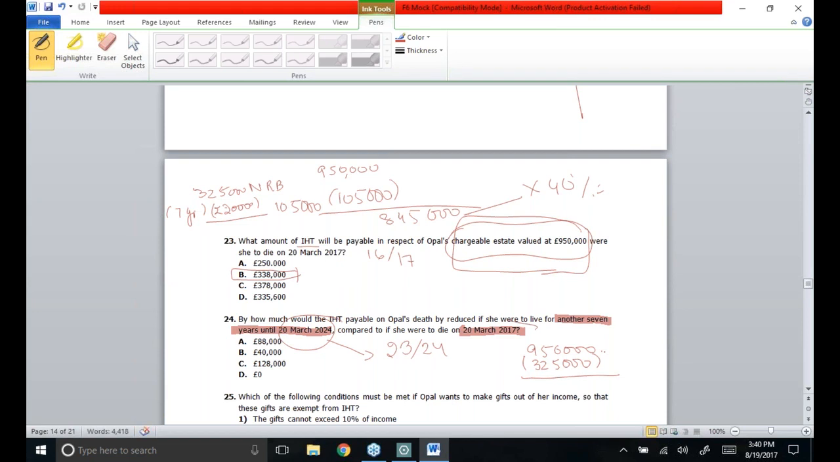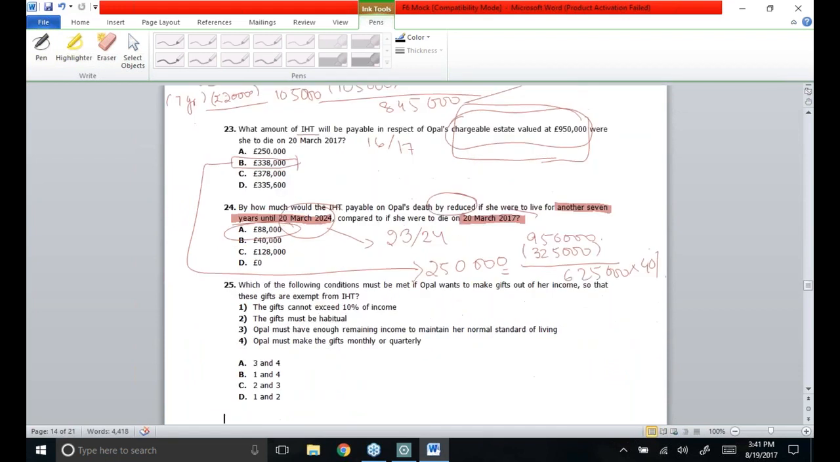And as a result of this, IHT liability will be reduced, though the rate I assume remains the same. This is how the tax liability will become 2,50,000 pounds. As they ask how much it is going to be reduced, I'll compare the two figures. If she dies now, tax liability is 338,000. If she were to die on 20th March 2024, then tax liability is this. By comparing these two figures, I come to know how much tax liability would be reduced, that is 88,000 pounds. So option A is correct.